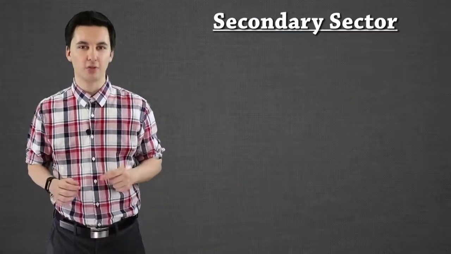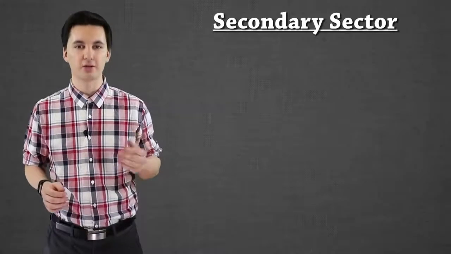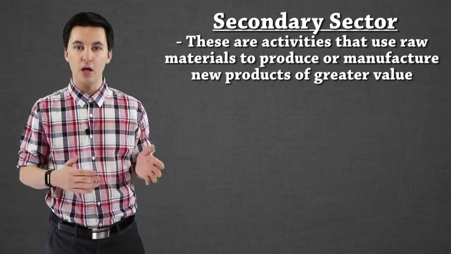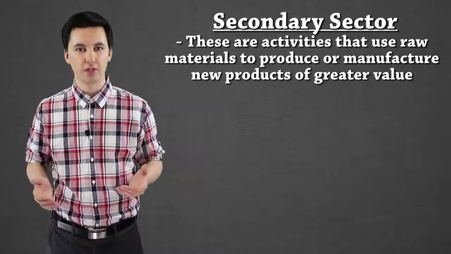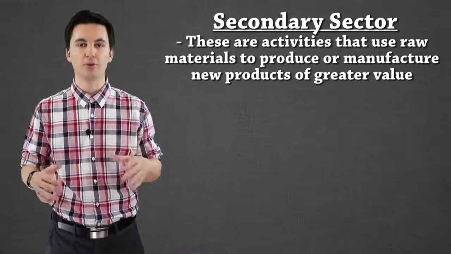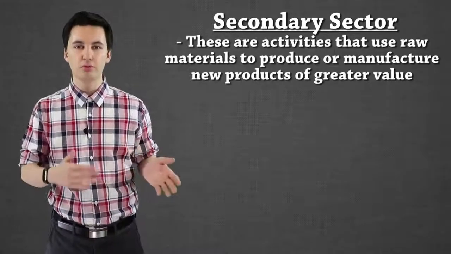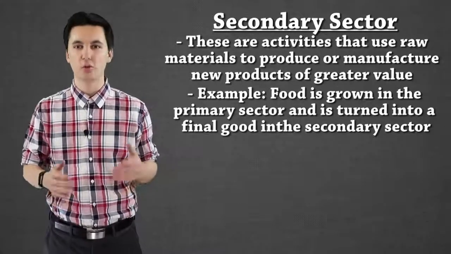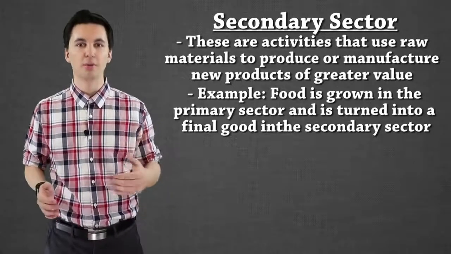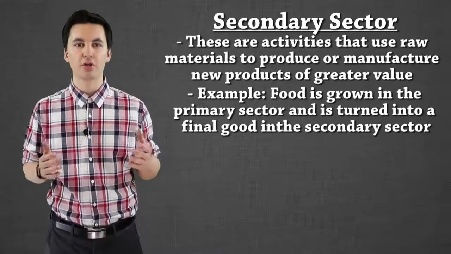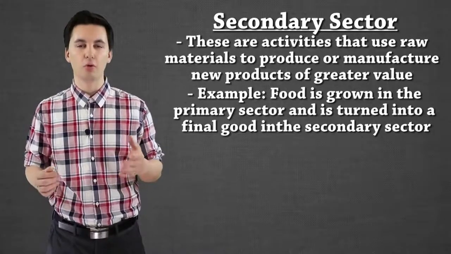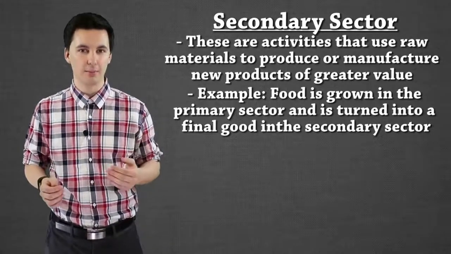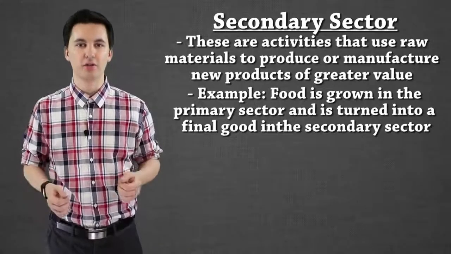Now the next economic sector is our secondary sector. These are activities that take the raw resources from the primary sector and actually turn them into something. Here we have manufacturing or production. If we had food grown in the first one, here we're turning it into maybe cereal, or putting it into a bottle and selling it if it's milk. We are combining things and creating a final good that has a greater value than when it came in. So the value of these products goes up as we get ready to sell them.